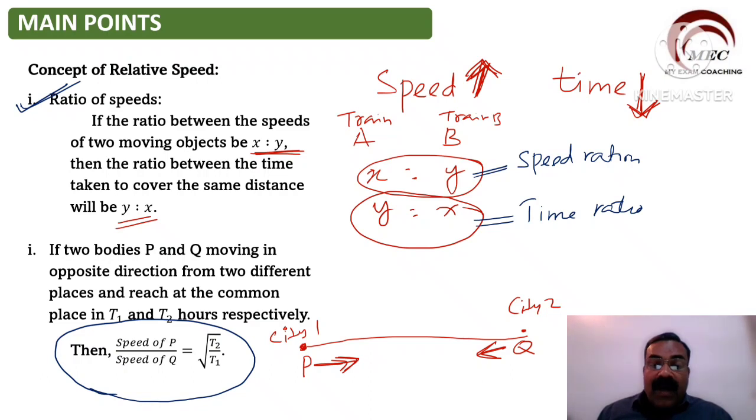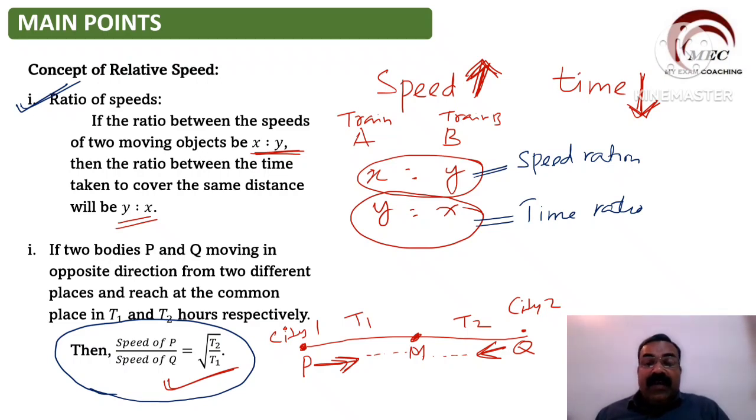So now they are coming this way and Q is coming this way, and suppose they are reaching at this point M. इधर से M पहुंचने में P ने T1 टाइम लिया और इधर से M पहुंचने में Q ने T2 टाइम लिया. Then there is a ratio between their speed and time which is given by this formula. Understand this concept very, very clearly.